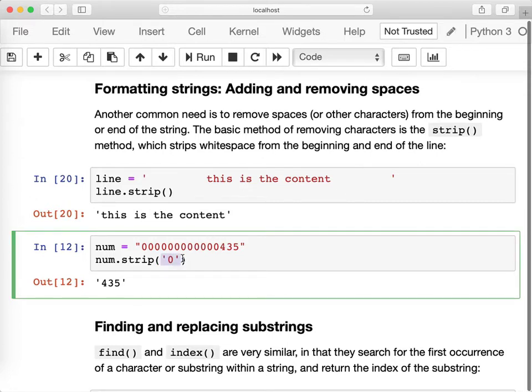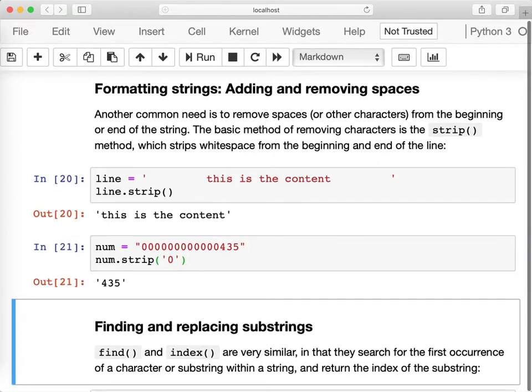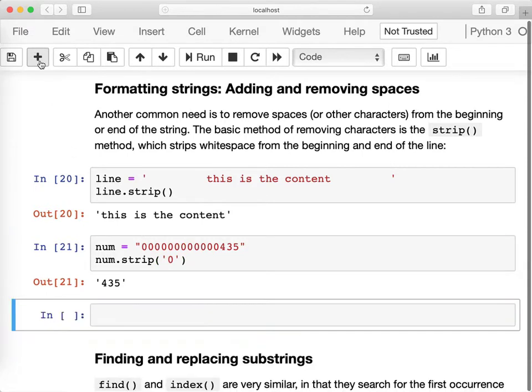The function strip also takes an optional parameter, which is the character we want to strip. By default, it strips white space, but we can strip other characters, such as in this example, stripping the character 0. Now the function strip has two other similar functions, left strip and right strip. Left strip only strips from the left, right strip strips only from the right.